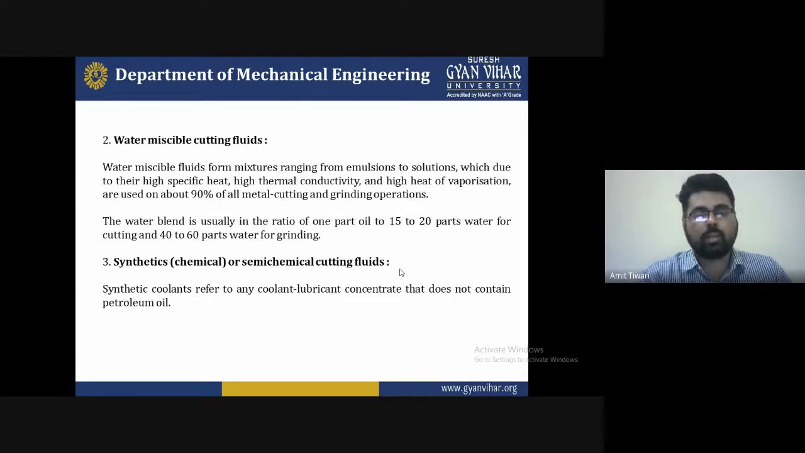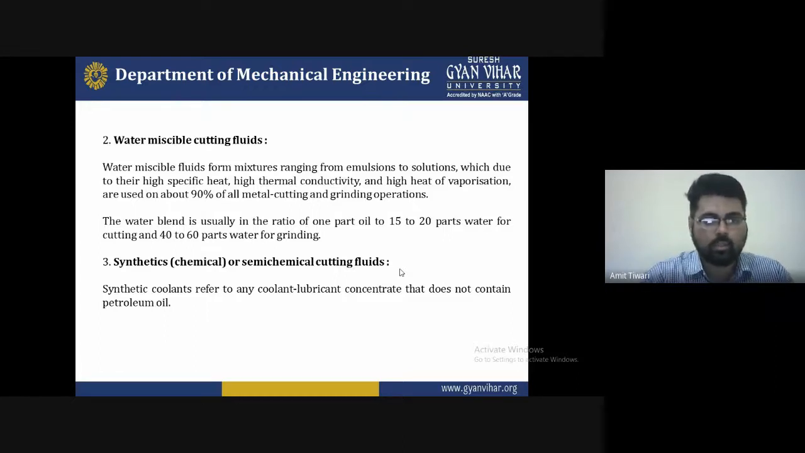With water miscible cutting fluids, we can say that they help maintain the cutting fluid and the grinding operation temperature, and because of their high thermal conductivity, they provide the high capacity required for cutting machining or grinding operations. So these are some of the basics of the types of cutting fluid.